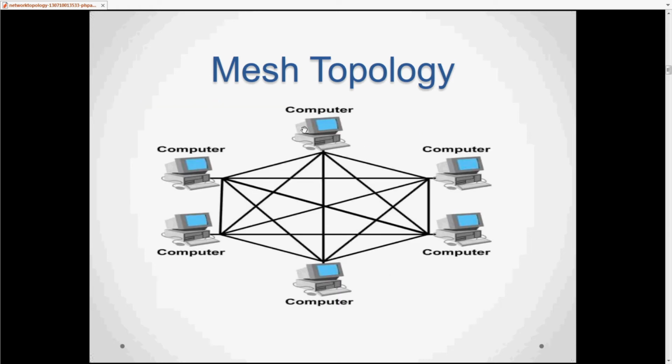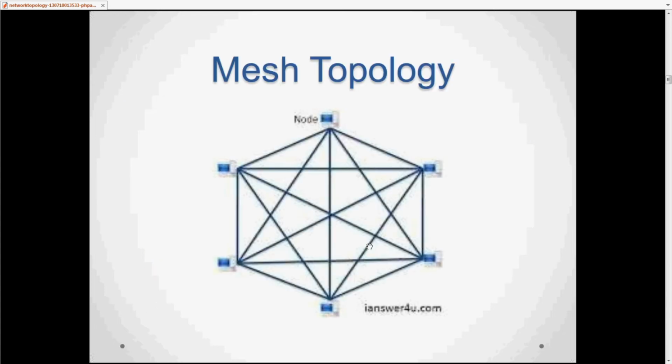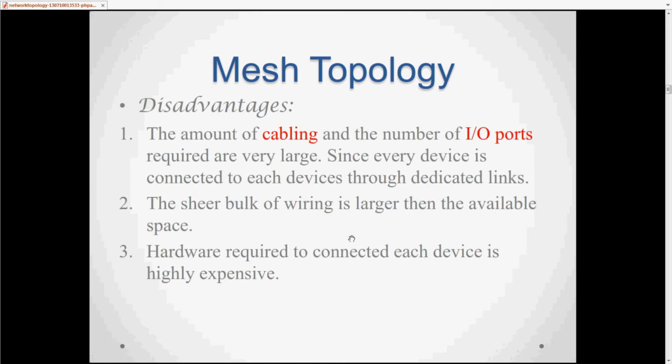Fine. So next, this is the mesh topology diagram. In the network there are different types of clients, and every client is connected to each other. This device is connected to all the other devices. There are 6 devices, it means one device has 5 nodes: 1 2 3 4 5. Fine. Next, mesh topology. This is the same diagram. It means one device is connected to all other devices.